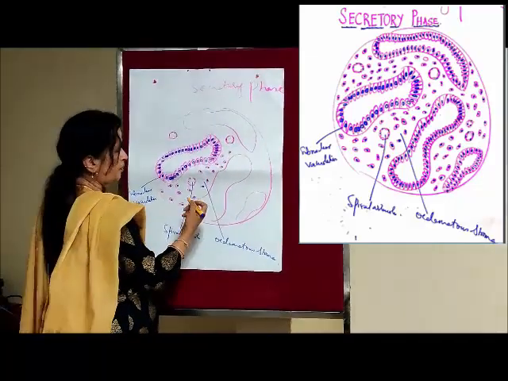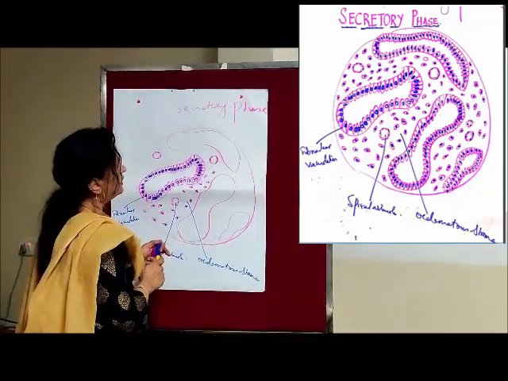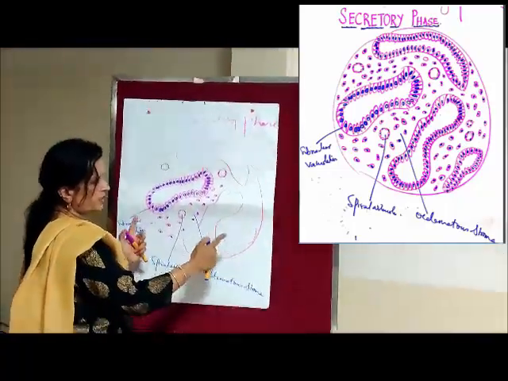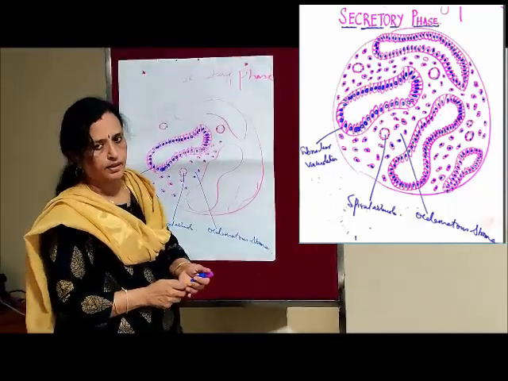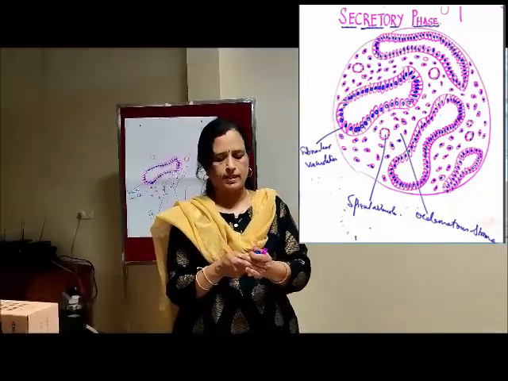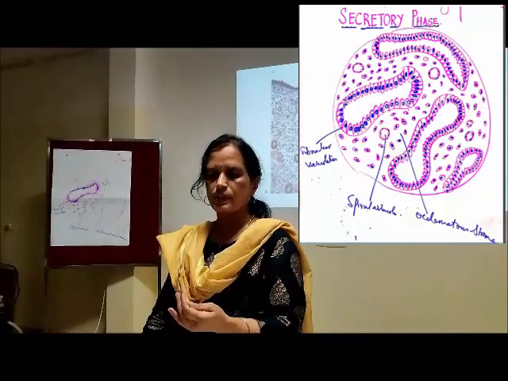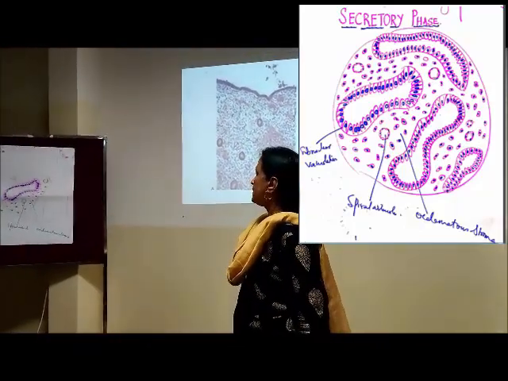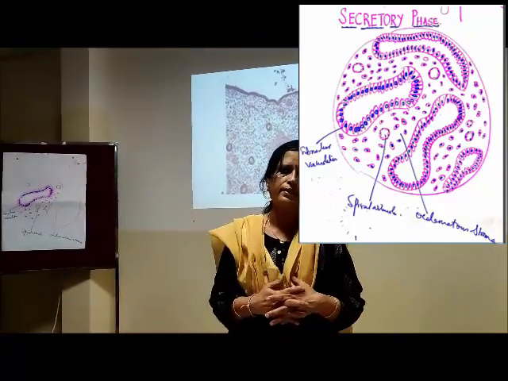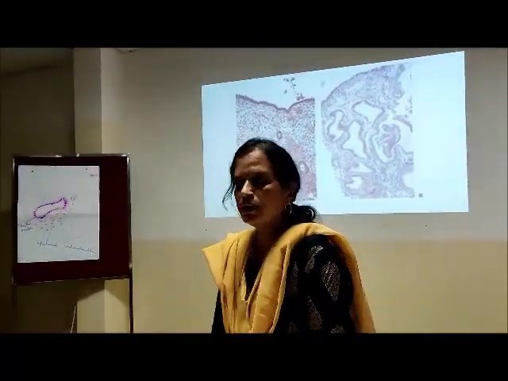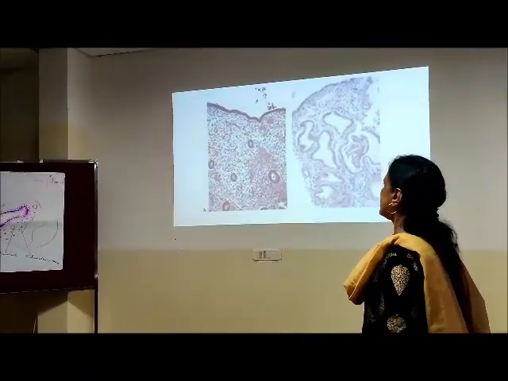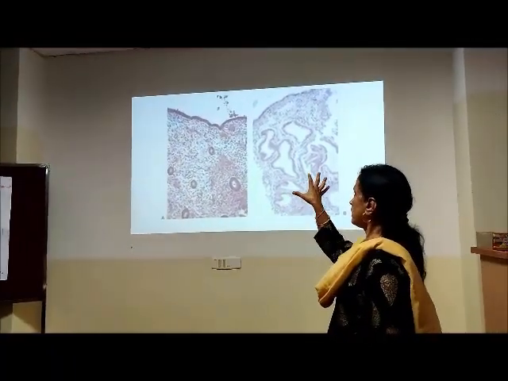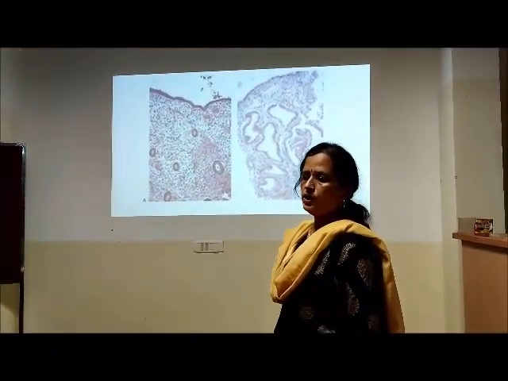Okay, so let us complete this diagram and the proliferative phase diagram. So I'll just complete this diagram so that you are going to draw both these diagrams and then post these diagrams. Take a picture of what you have written and then email it to us through the Google groups. So this is about the proliferative phase and the secretory phase. What are the microscopic features and how do they appear? Still I have not told you how thick they are and all that. So only the microscopic important features I have told you. So please draw the diagram.